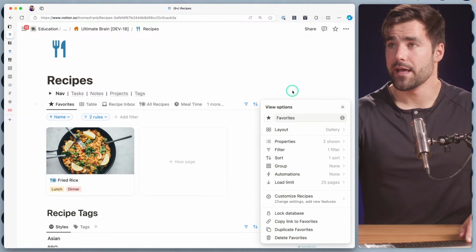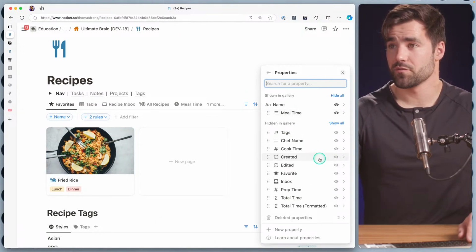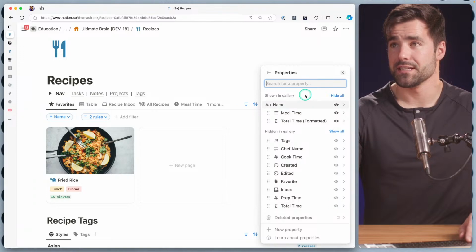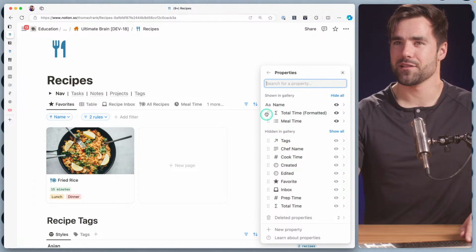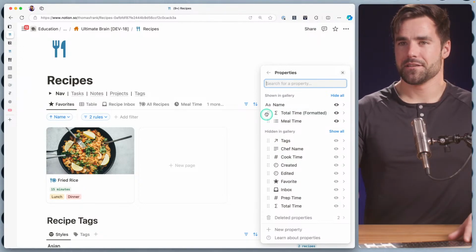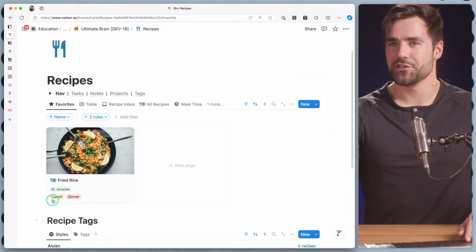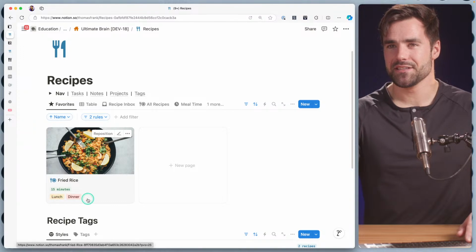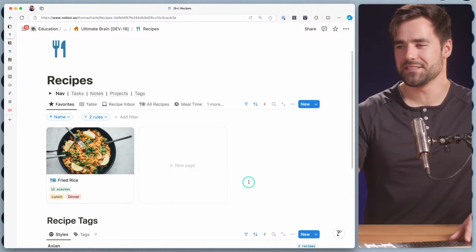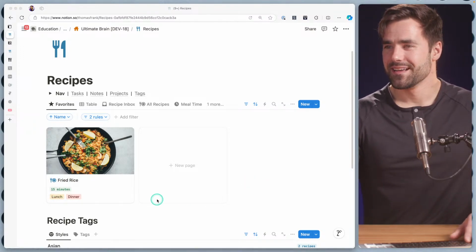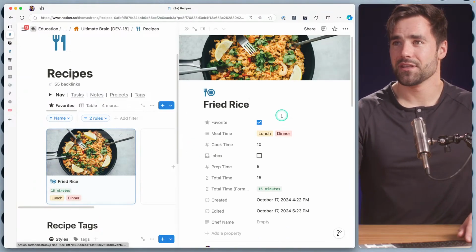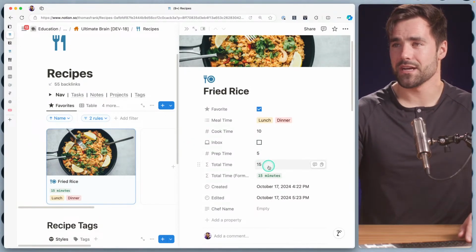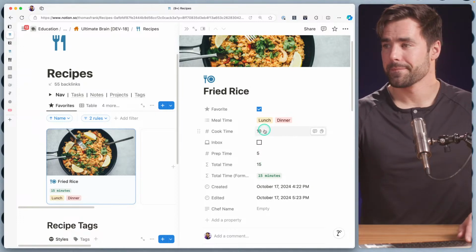But for now, I'm going to go ahead and get the initial result that I wanted, which is this. And it's not quite as big as the tags for lunch and dinner, so this might look better. Yes, that looks better. I do wish it was the same height as these tags, but it's not the worst thing. Okay. Now what we need to do is handle the case that our total time is more than 60.